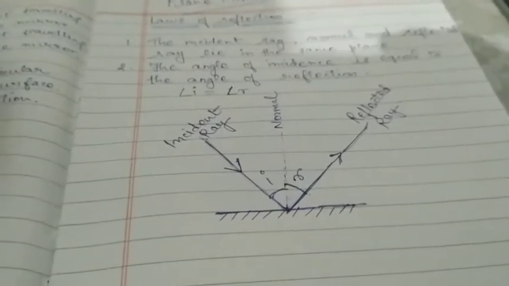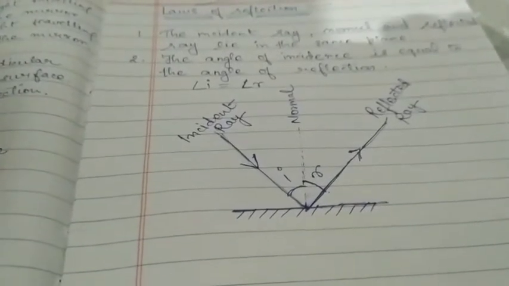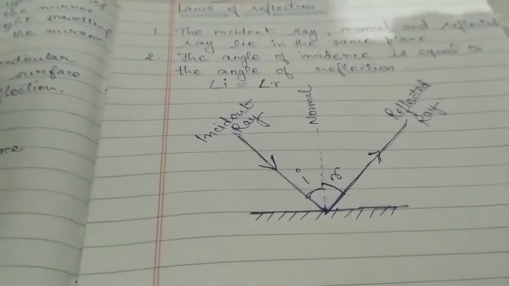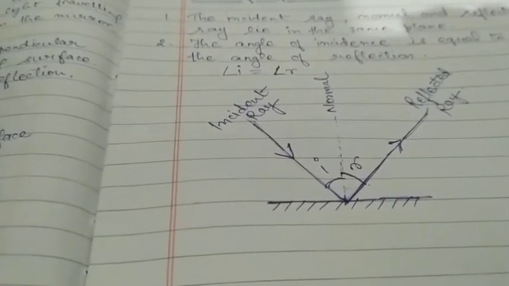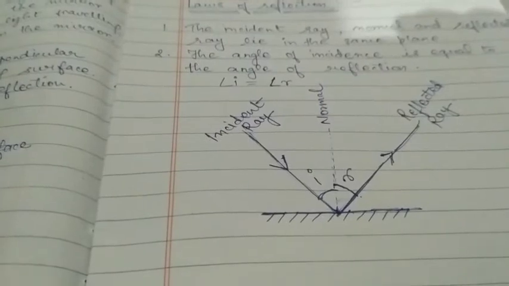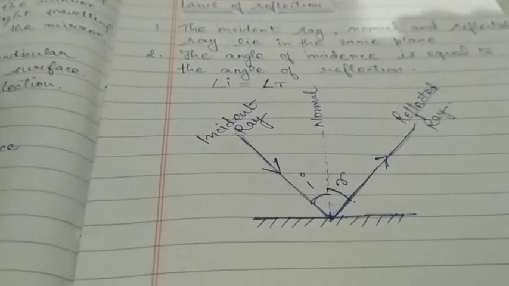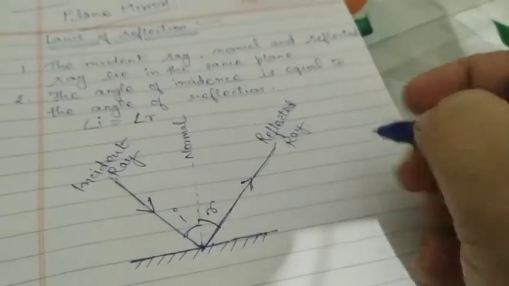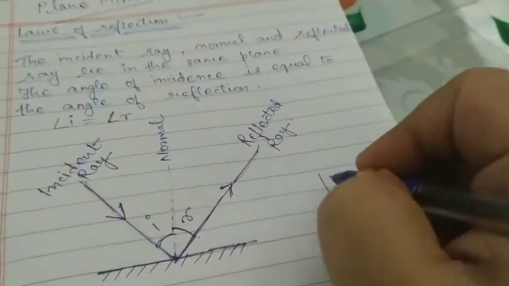See this video once or twice and then try drawing it yourself using a scale, protractor. Fine. And draw with the help of a pencil. Please keep in mind, you will take these things with you while drawing the diagram.